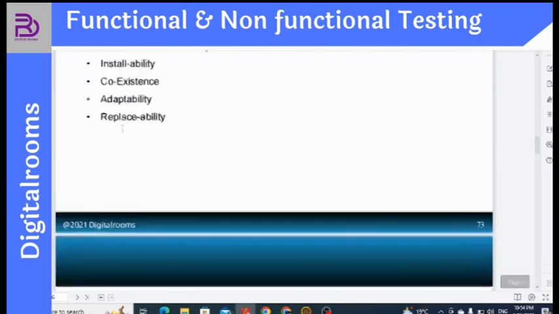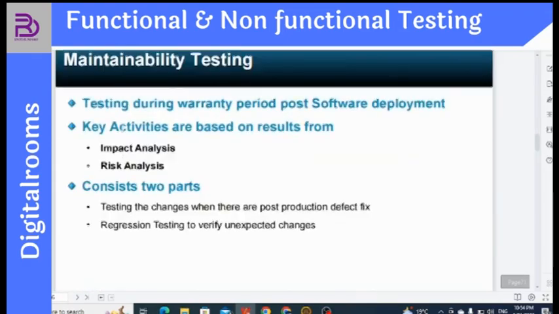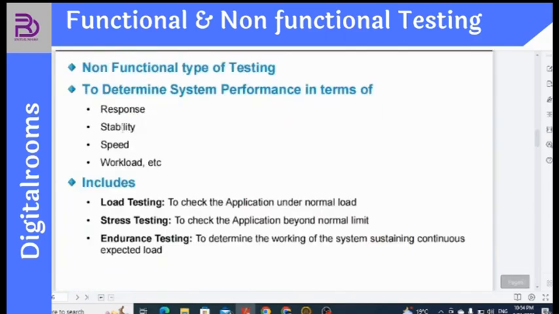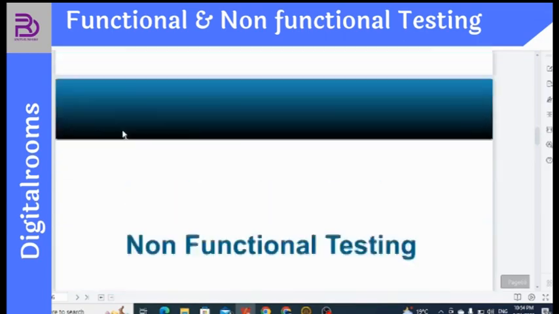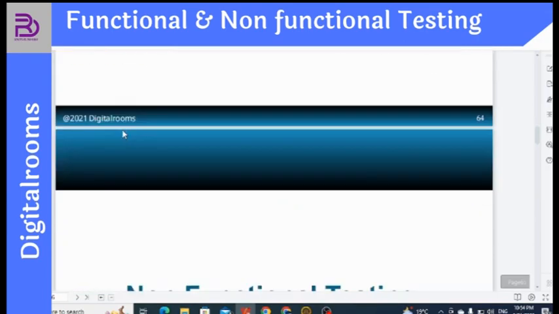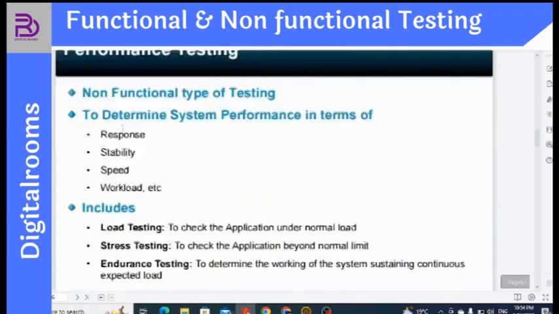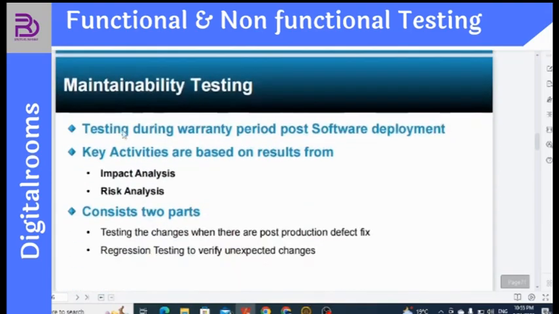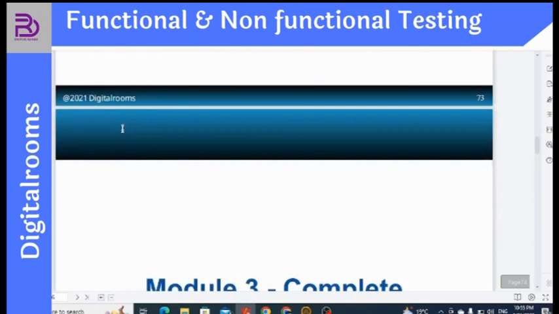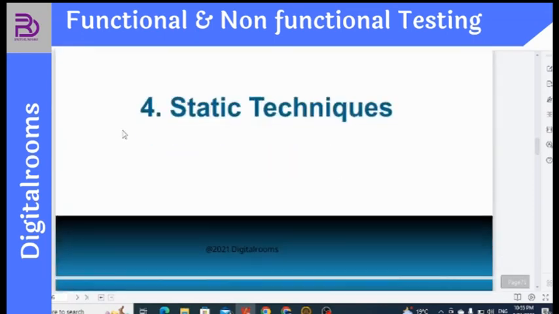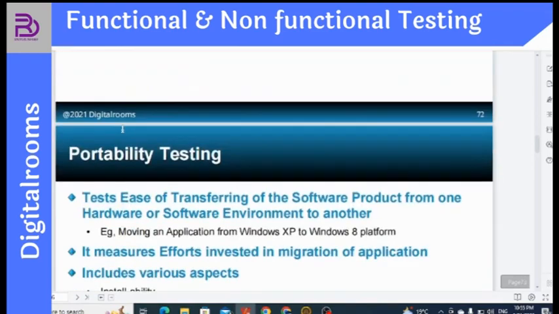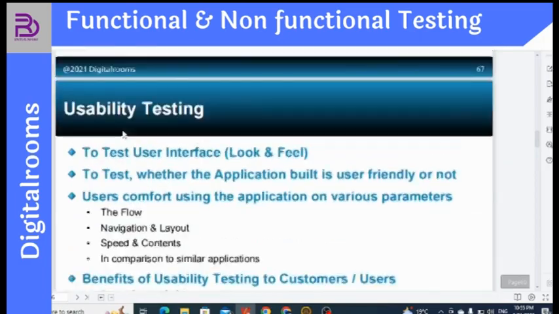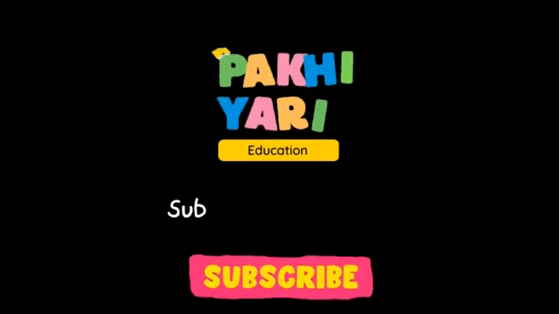So with the next part, our module 3 is also going to be completed. This has been quite fast, I would say, guys. But if you have any issues, I'm always there. If you want me to explain it one more time, I can do that as well. We'll do it in the next lesson, the very next day. Next, what we will be learning is regarding module 3, which starts from the static technique, how test cases are designed and how test plans are made, so that we are prepared to test a software. Okay, so practice, practice, and practice.